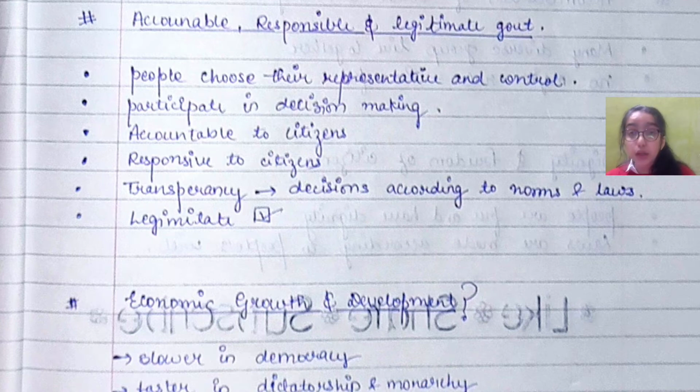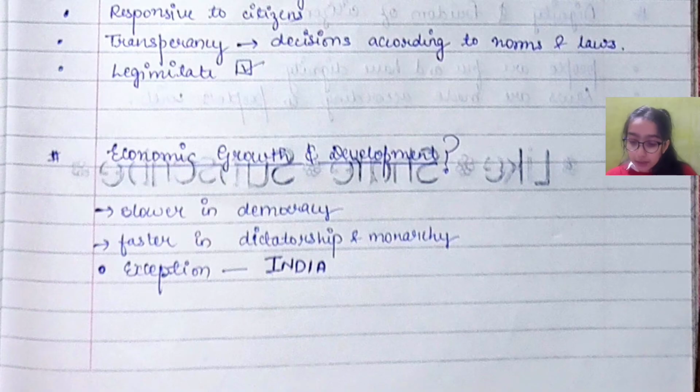Okay. Now, our next topic is economic growth and development. Now, how are economic growth and development affected? In dictatorship, the economic growth is going to be good, like it's going to be faster, whereas in democracy it is slower.